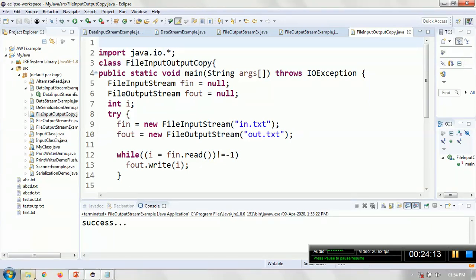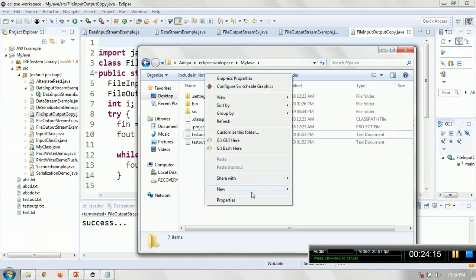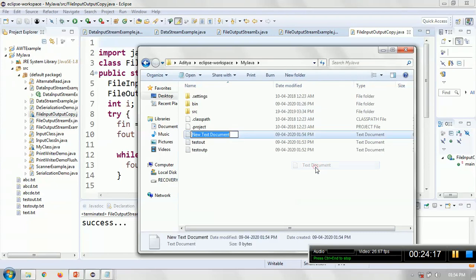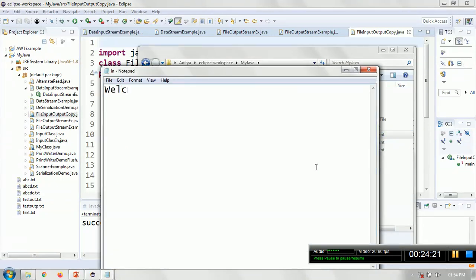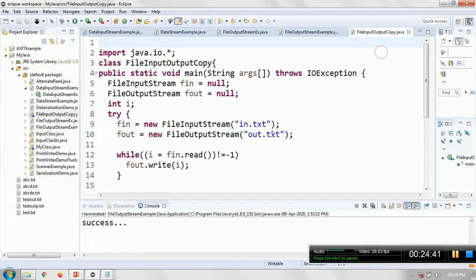So let me create an in.txt file. Just write whatever information you want. Welcome to Java. Welcome to any information you can write, that is not an issue. So you have written in the in.txt, that is the input, and you want that same thing in the out.txt.